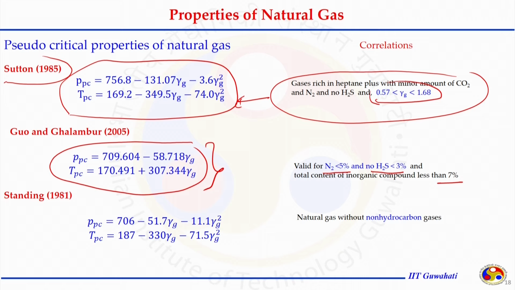Standing in 1981 gave a similar expression to that given by Sutton, but the coefficients changed because the data was taken from another source, and the correlation of Standing is good only without non-hydrocarbon gases. So, if the natural gas is without non-hydrocarbon gases, Standing's expressions should be used instead of the other expression.